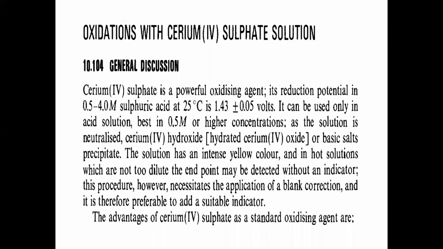Now the solution has an intense yellow color and it is not suitable for dilute endpoints, which are detected with an indicator. So what type of endpoint will be produced? An intense yellow color is the endpoint produced when we use cerium sulfate as an oxidizing agent.